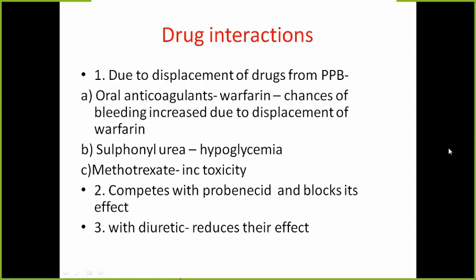Similarly, with the sulfonylurea, which is a drug used for treatment of diabetes, if it is displaced from the plasma protein binding site, there will be more hypoglycemia. These drugs will bind, so other drugs will be displaced, and other drugs' action will be enhanced. In case of methotrexate, it will also increase the toxicity.